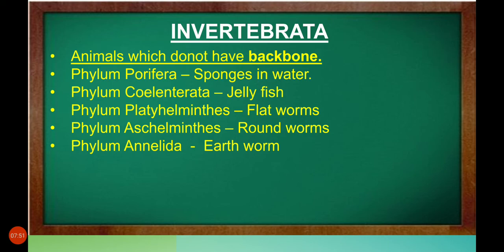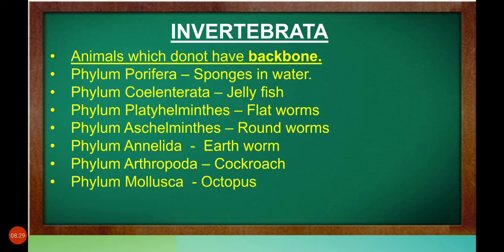They are bilaterally symmetrical, triploblastic, first true coelomate. First true coelomate means they have a body cavity. Setae and parapodia are locomotor organs. Example, earthworm. Phylum Arthropoda. Arthropoda is the largest phylum of the animal kingdom. They are bilaterally symmetrical, triploblastic and coelomate animals. The body is divisible into head, thorax and abdomen. Example, cockroach.